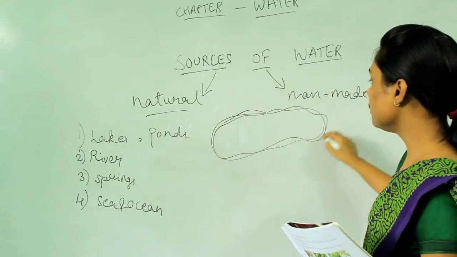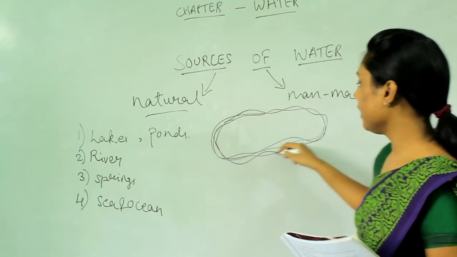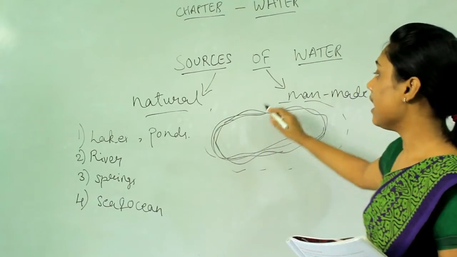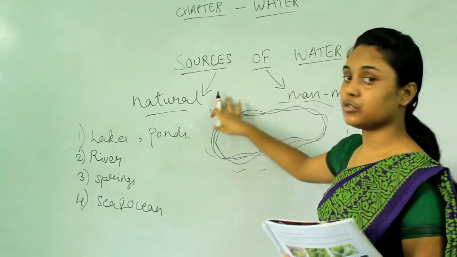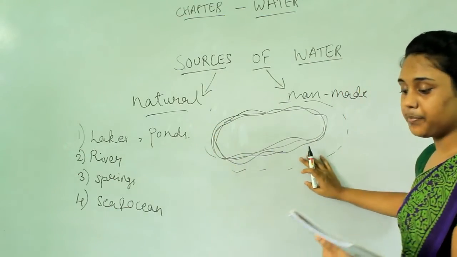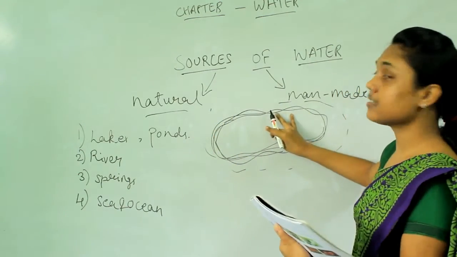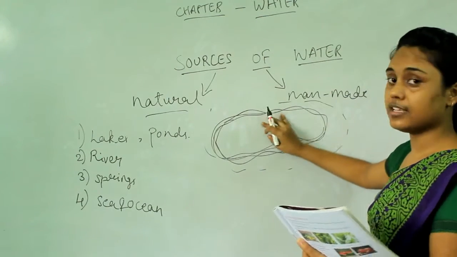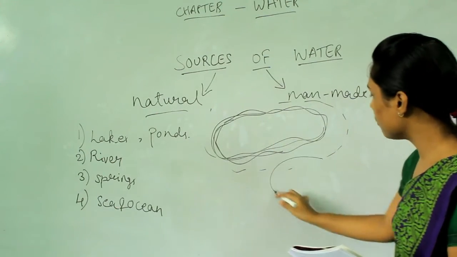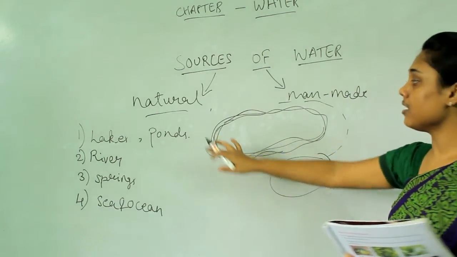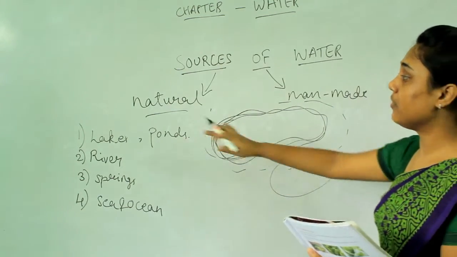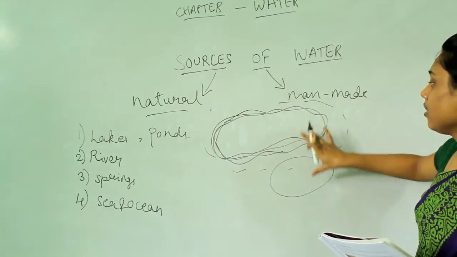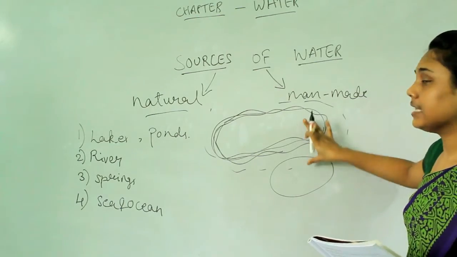So a lake is a large water body and a pond looks like this, but a pond is smaller in shape. The shape of ponds is small, but the shape of lakes is large. They are both water bodies of almost the same nature.